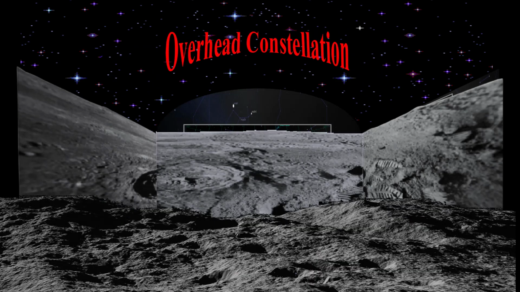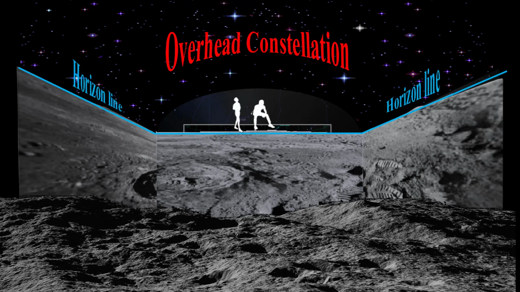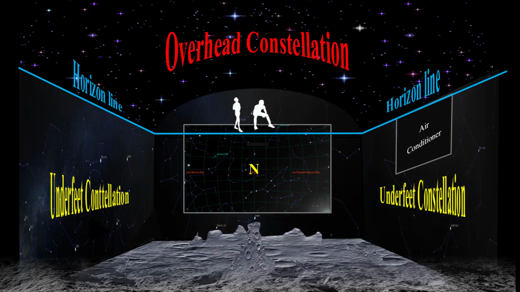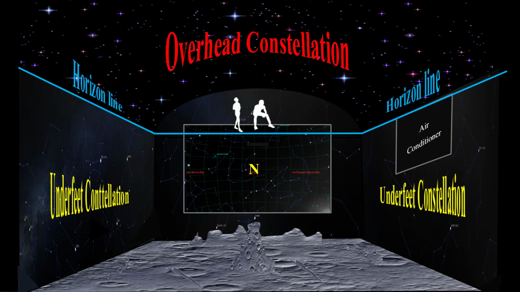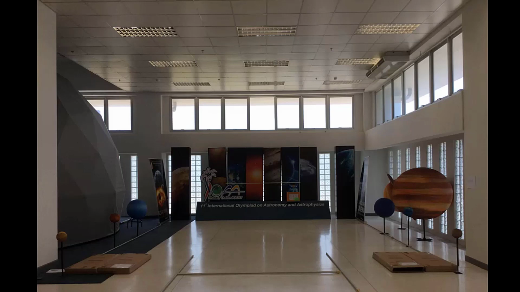In creating this room, I assume that the observer is positioned at the junction between the curved ceiling and the straight wall of the room, which represents the position of the celestial horizon. Below is the simulated lunar surface. When we reduce the size of the Moon, we will also see the constellations underfoot, which were initially hidden by the lunar surface. Here is the model of the Interactive Universe Model Display Room for astronomical study that we created.